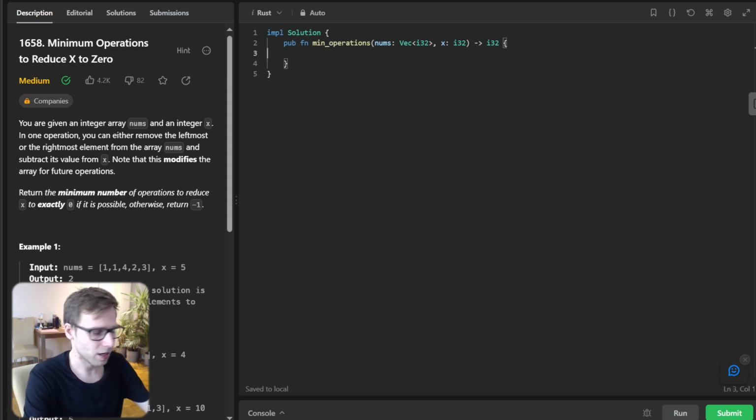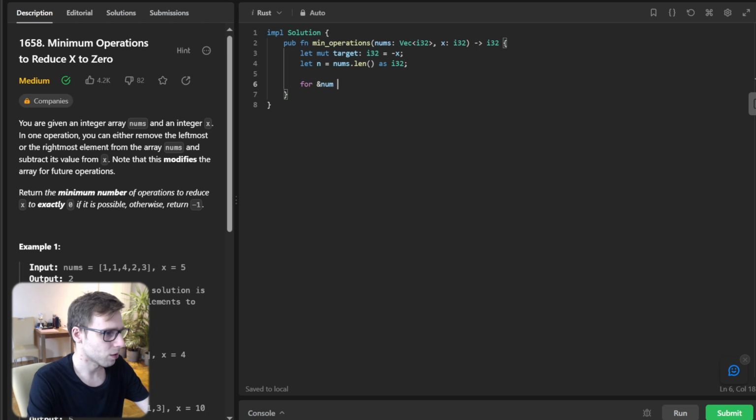First things first, let mutable target i32 be minus x, and n will be nums length as i32, and for num in nums, target plus equals num.